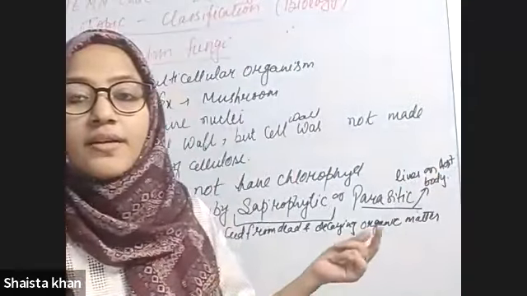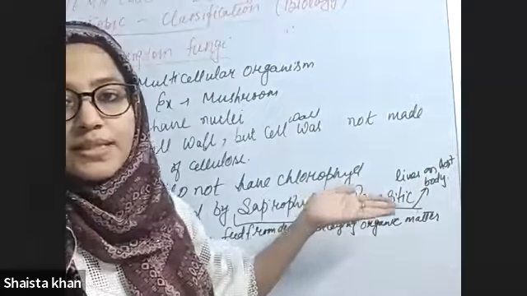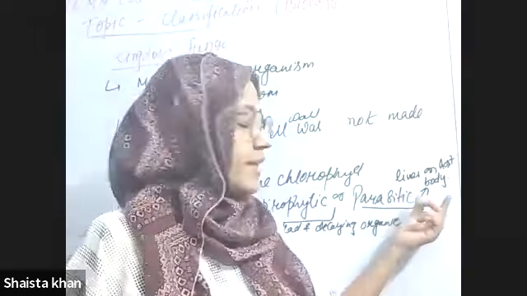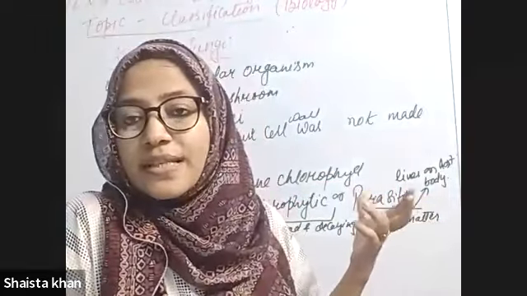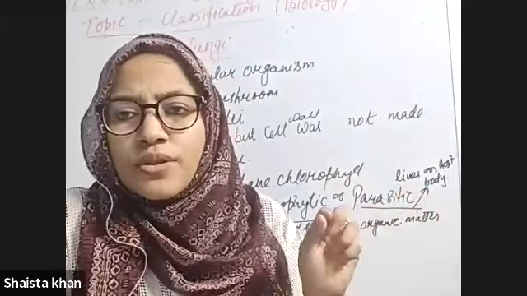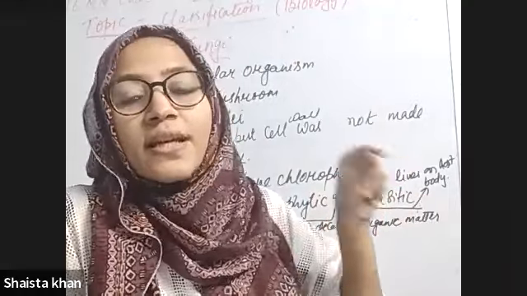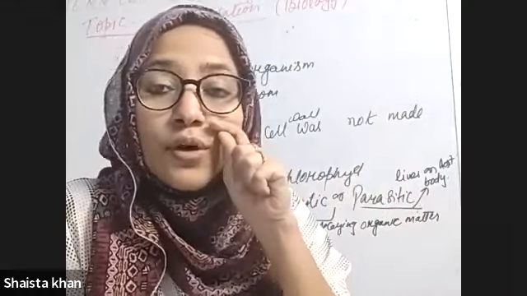Let me tell you some examples. If you take the example of leeches, which are present on the body of animals, the leech is a parasite which gains nutrition from the body of the animal.